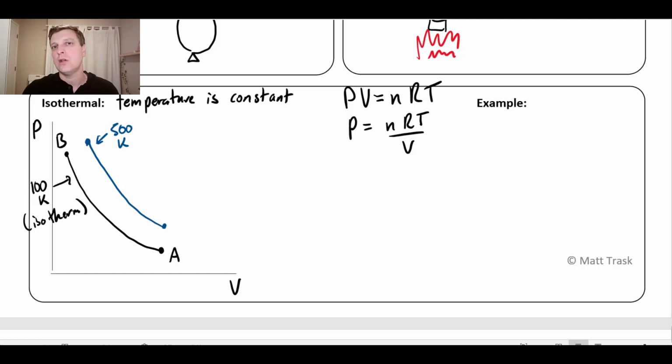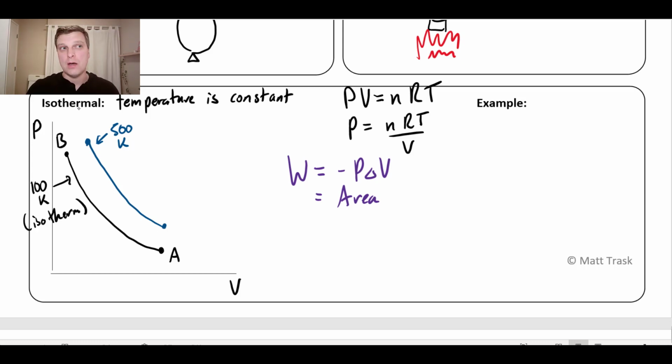So what would this look like in terms of our equations? Well, if I want to find the work, I know that the work is equal to negative P delta V. But you can see from the graph that the pressure is changing, as opposed to that isobaric graph. So the pressure is changing and the volume is changing, and this gets pretty complicated. The short answer to finding work for an isothermal process is you have to use calculus. Really it is just the area under the graph. There's no easy way to find the work done other than being told, or again using calculus to find it.